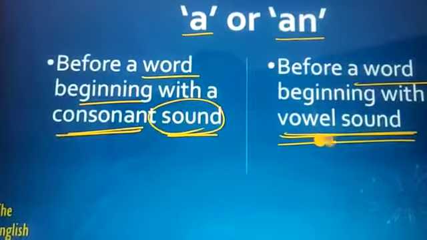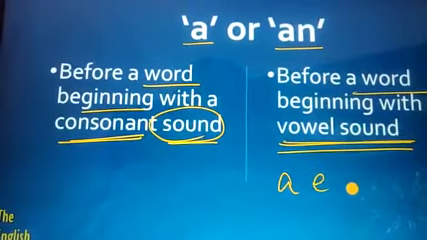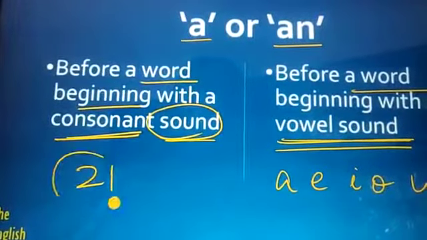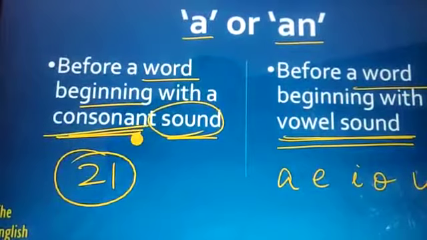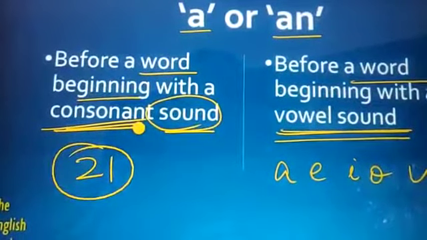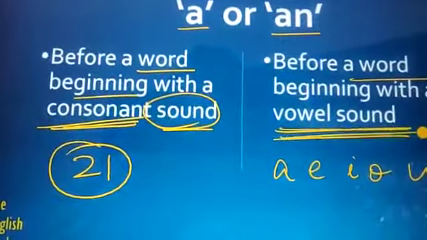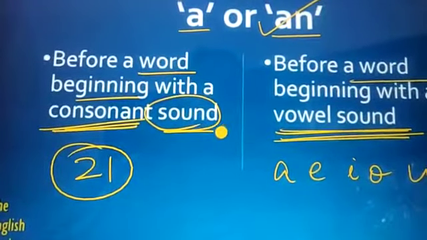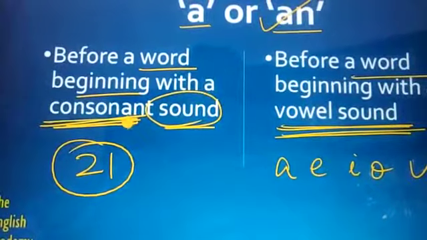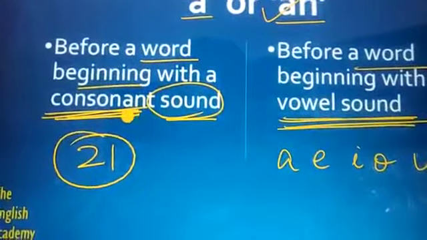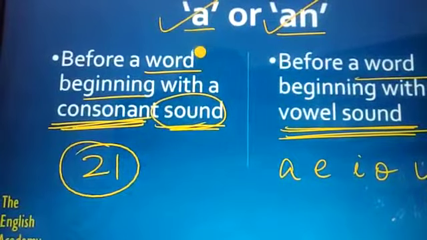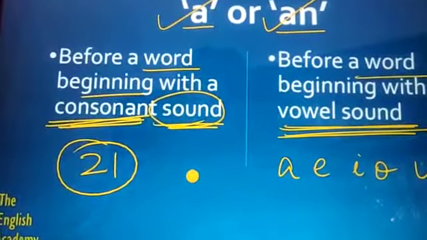We know that in English there are 5 vowels, a, e, i, o, u, but the consonants are 21 in number. If we talk about the vowel sounds, they are more than 25, 26 sounds. So when we have to see the usage of a or an before a noun, we have to consider the sound.